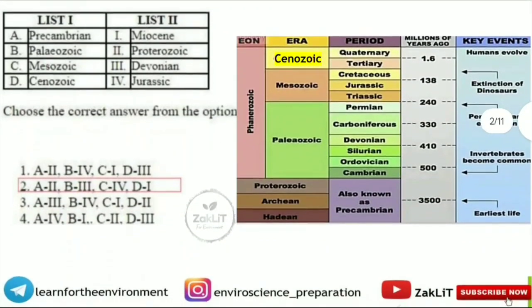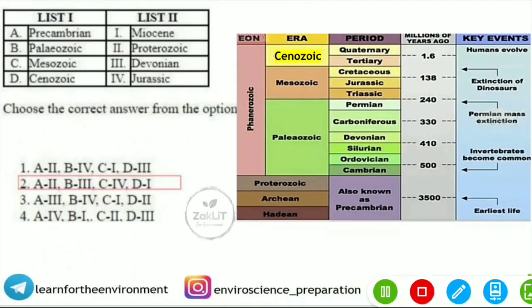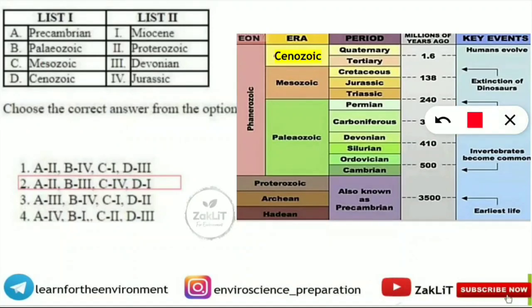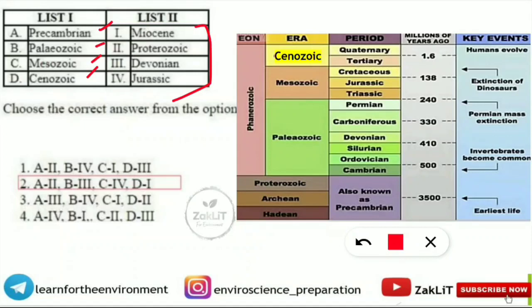The next question was match the following, in which list 1 we had to match with list 2. In list 1 there were Precambrian, Paleozoic, Mesozoic and Cenozoic era. In list 2 there were Miocene period, Proterozoic, Devonian and Jurassic period. So here what will match with what? We will match one by one. A with 2, that means Precambrian will come under the Proterozoic period.